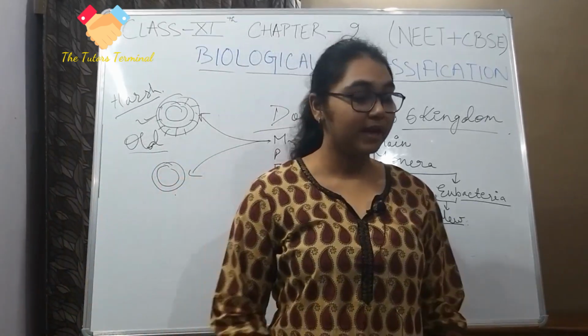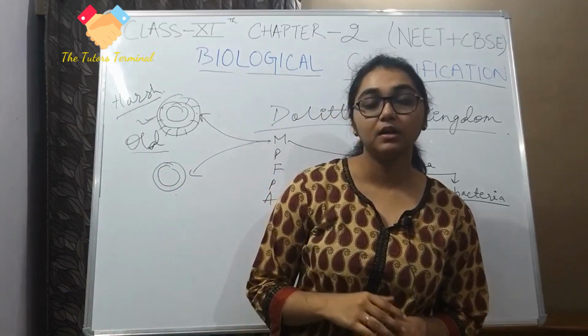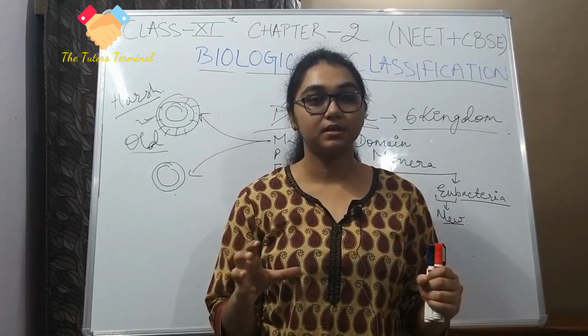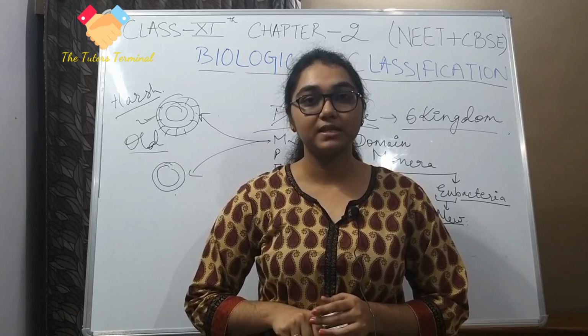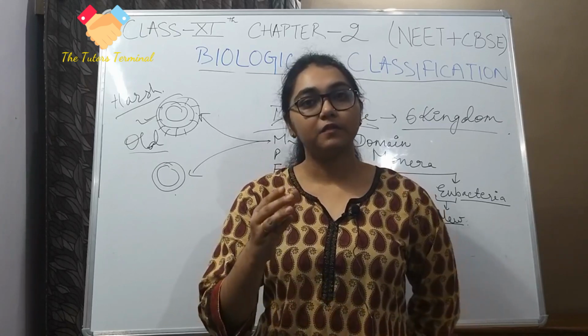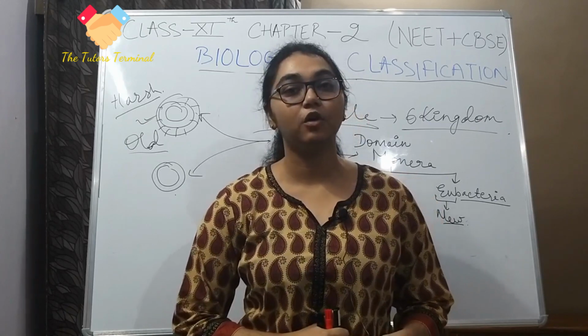Okay, so we are coming to the end of our discussion. Till here I have completed the first introduction of chapter 2, but there are a few things I would like to discuss. In the chapter it is given why there was a need of classification.